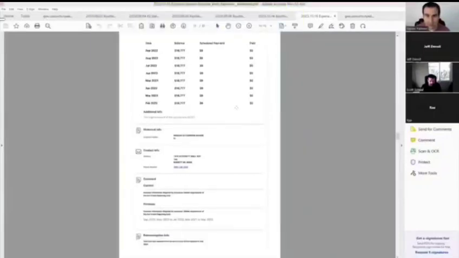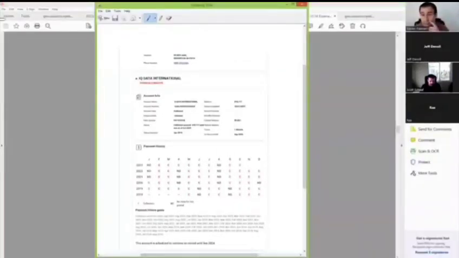Now let me go back to the first page. Okay, IQ data. We can snip. This is one way. One way is you can convert this PDF to JPEGs and then just drag those JPEGs. Another one is you can snip.